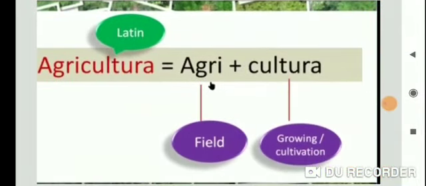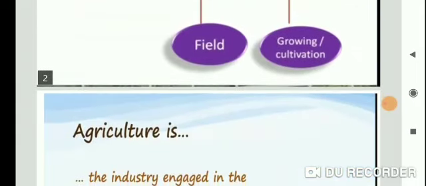See, this word is agriculture. Agriculture is a Latin word. Agri means field and land, and cultural means growing, cultivation. And this word is agriculture.